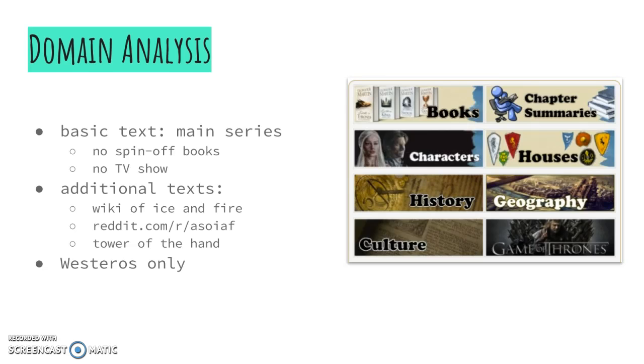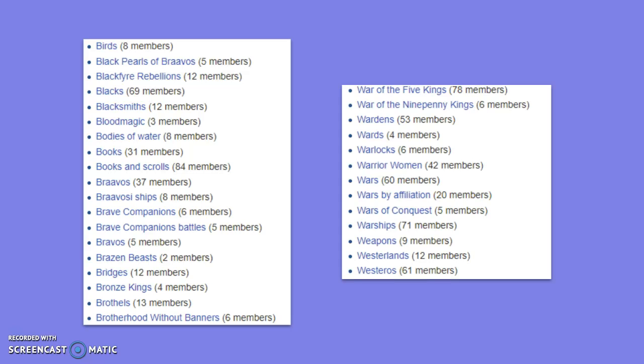that applied only to the continent of Westeros. The world in the books has at least 3 continents, and by keeping ourselves on the main continent of Westeros, it helped us to keep our terms under more control. Here you can see some of the categories from the Ice and Fire wiki, which helped give us an example of how terms can be organized.